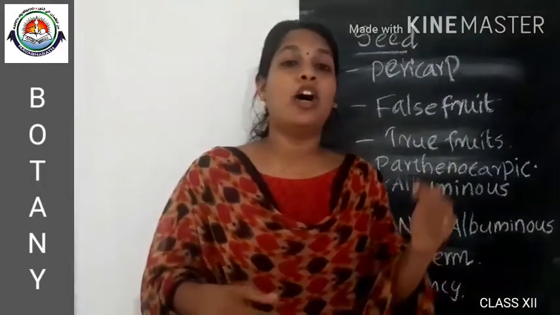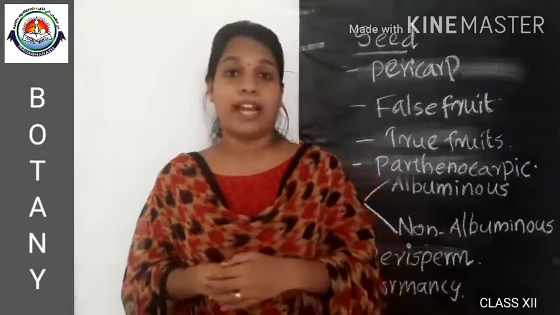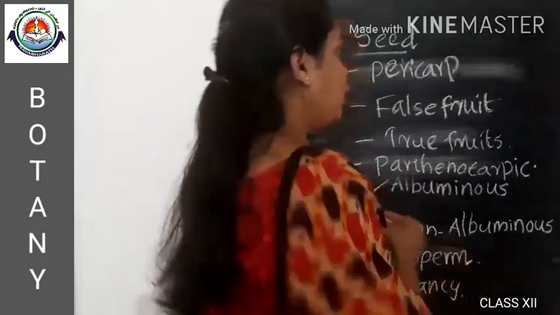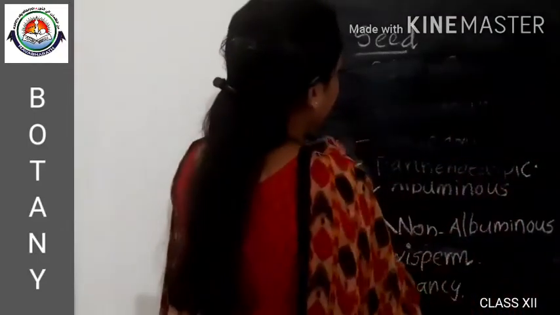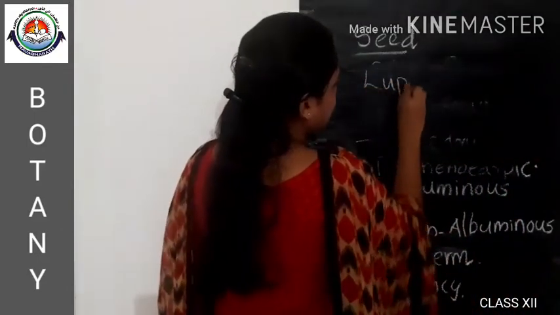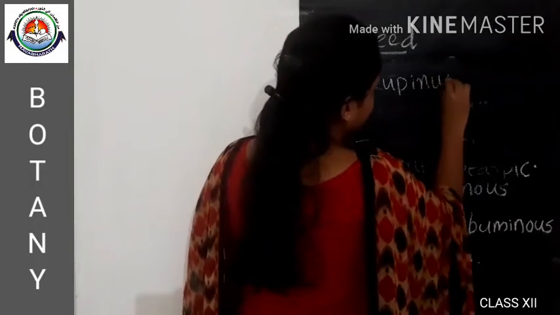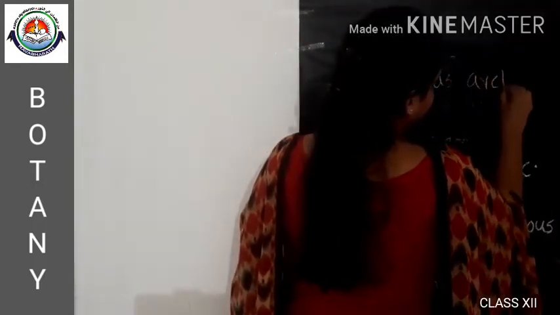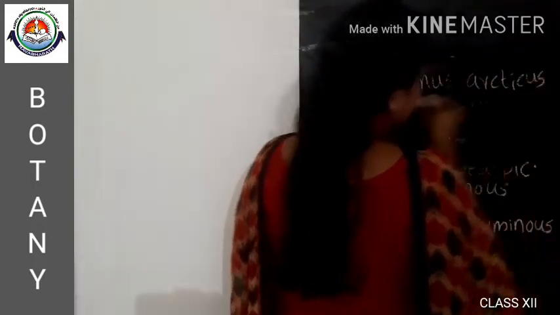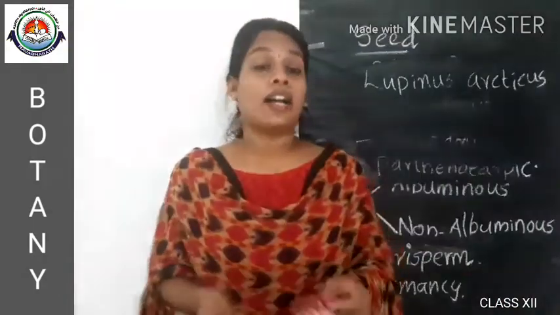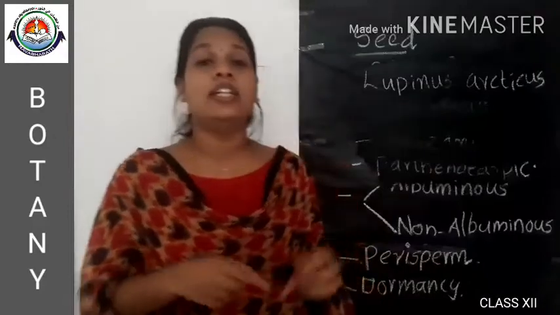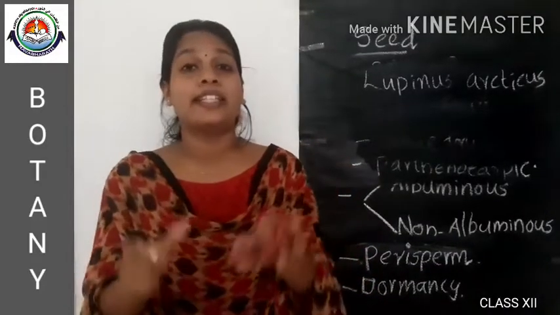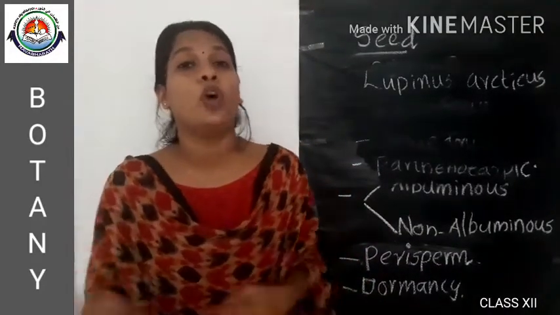For example, the oldest seed is that of the plant lupin, Lupinus arcticus, which was excavated from the Arctic tundra. It germinated and flowered after completing 10,000 years of dormancy.